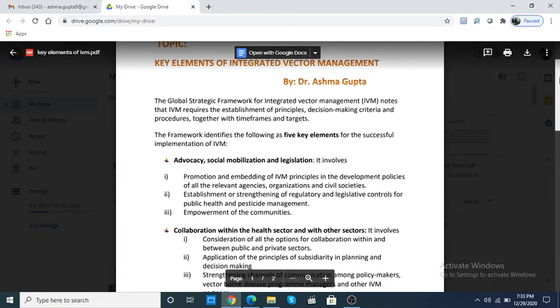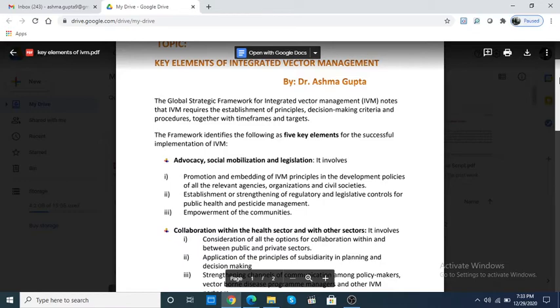Advocacy, social mobilization and legislation. Then the second point is that integrated means that you have to bring the various sectors together. We have to bring the various sectors together. So for that there has to be a collaboration within the health sector and a collaboration of the health sector with other sectors.